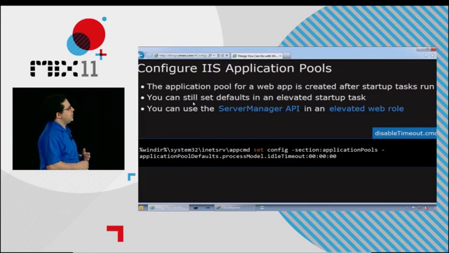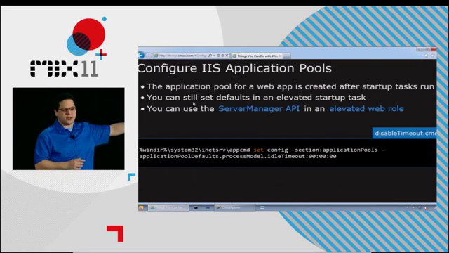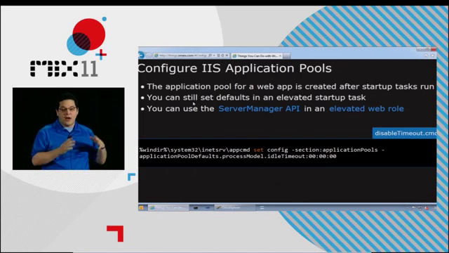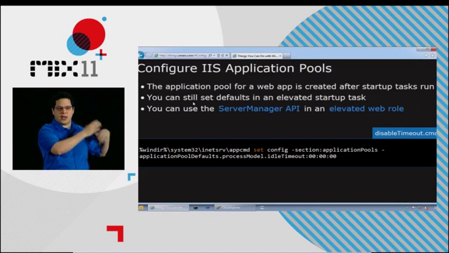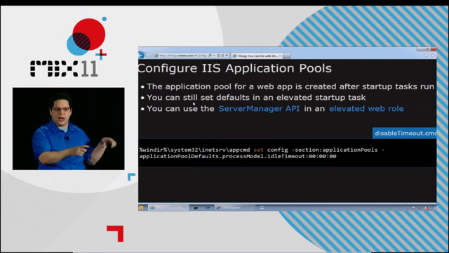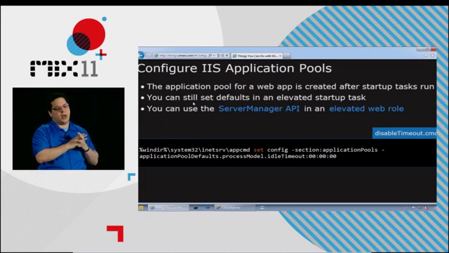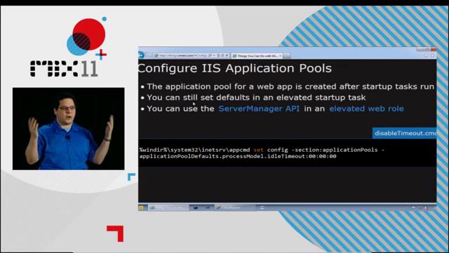Now for other things, if you see some of the text up there, it's about modifying the defaults for application pools, if you actually need to do something. If you have multiple websites with different application pools and you only want to change the settings of one of them, the order of things is that those app pools don't get created until your role is actually started up. So you might need to write this code and put it in OnStart in your role if you have to do something that's not just setting defaults. But if you're setting defaults, just do a startup task.